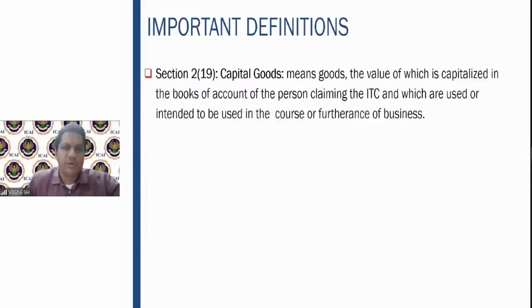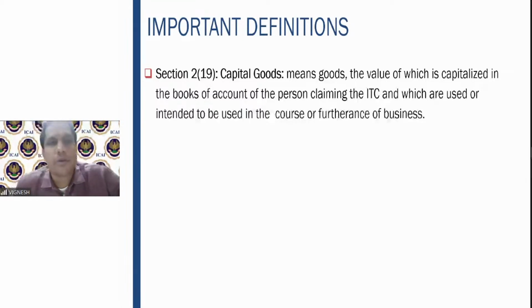So some definitions before we go to the main section. Capital goods. Why is the definition of capital goods very, very important? First of all, what comes to your mind as capital goods? Immediately you will recollect the balance sheet, assets side, fixed assets column. It is very much the same definition. Why is it important to define capital goods under the GST law? Because input tax credit of capital goods is also allowed apart from inputs and input services.